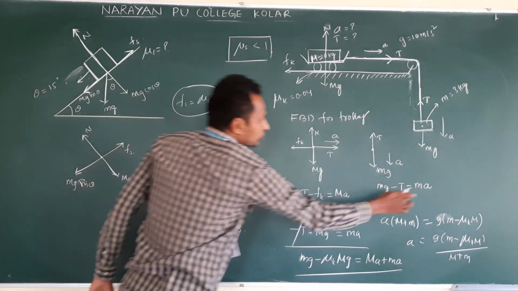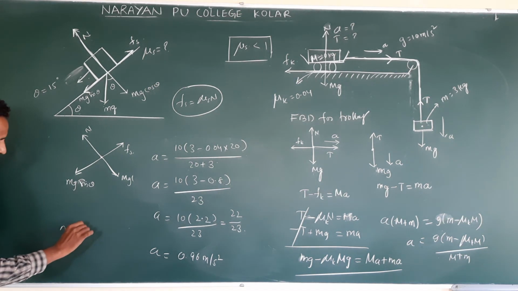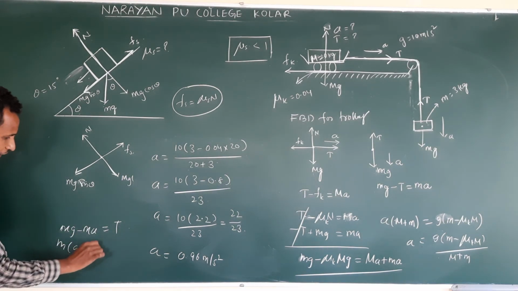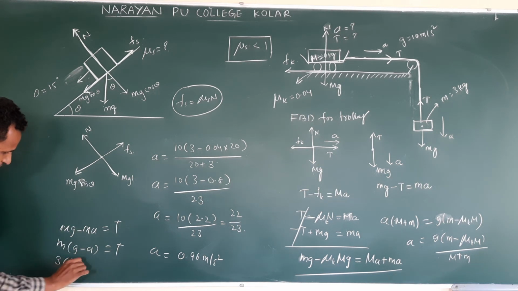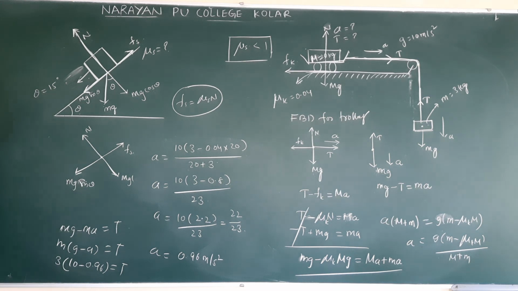This value substituting here. From that, how do we write T? mg minus ma is equal to T. Both are small m. Small m into g minus a is equal to T. m already 3, g is 10, minus 0.96 is equal to T. Substituting, you will get the answer. Clear?